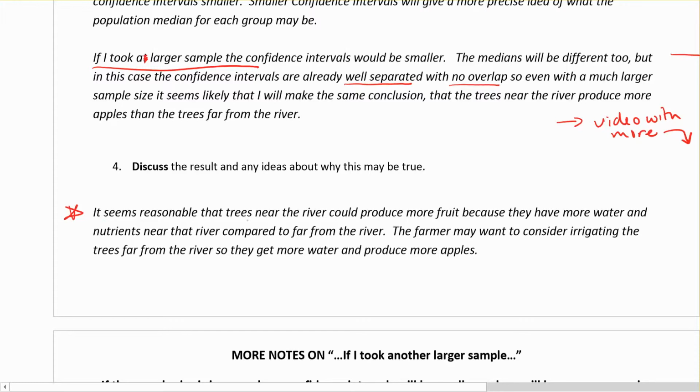So it seems reasonable that trees near the river could produce more fruit because they have more water and more nutrients near the river compared to far from the river. The farmer may want to consider irrigating the trees far from the river so he can get more water to them and therefore maybe produce more apples. So just reflect on it.